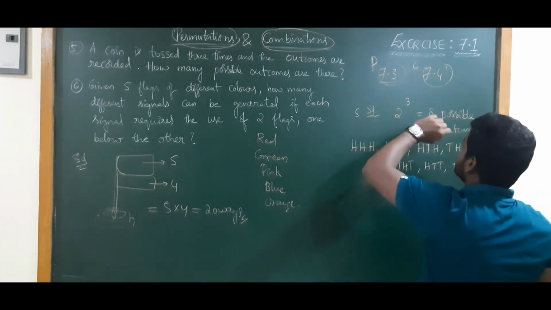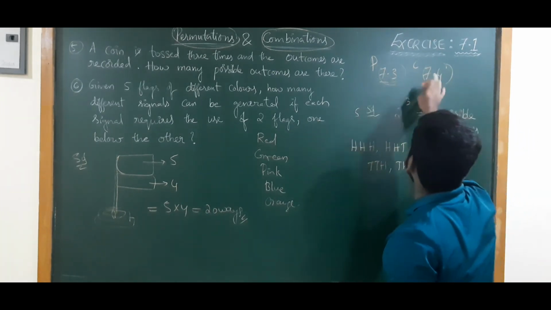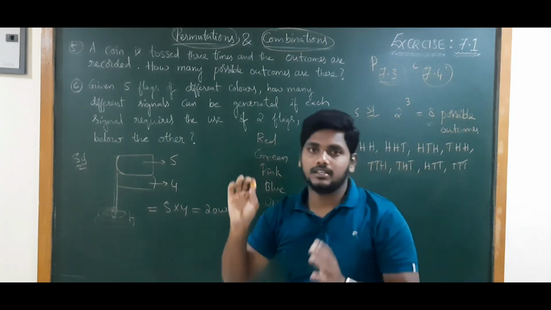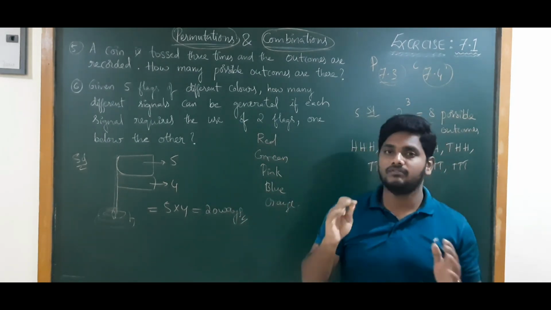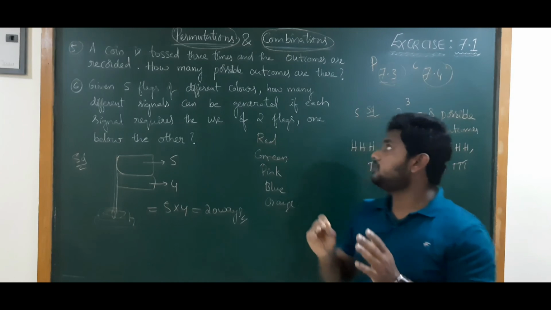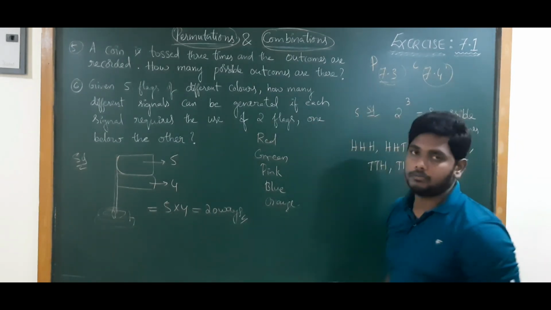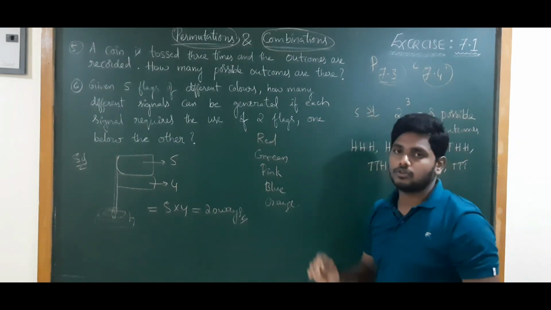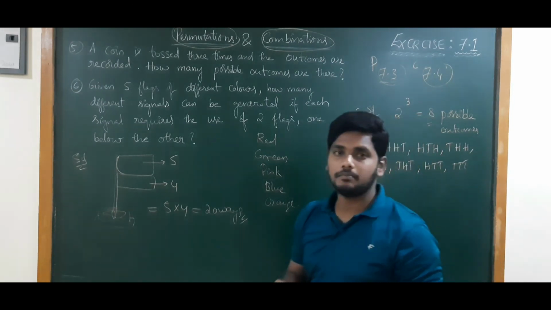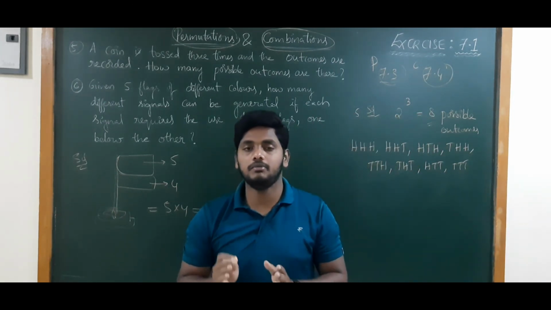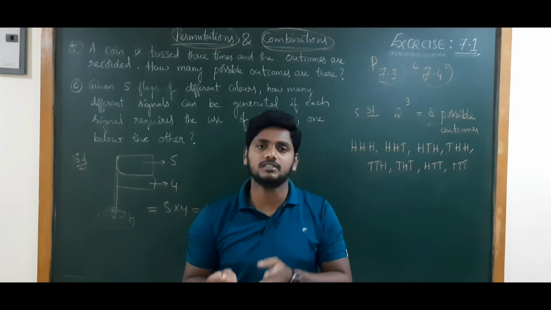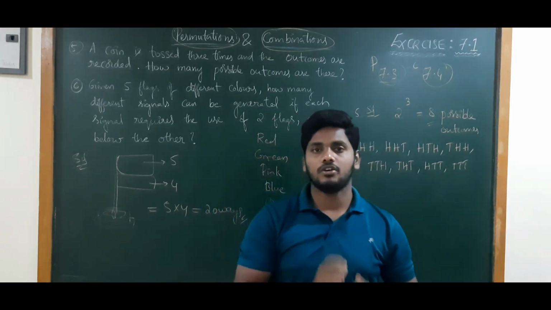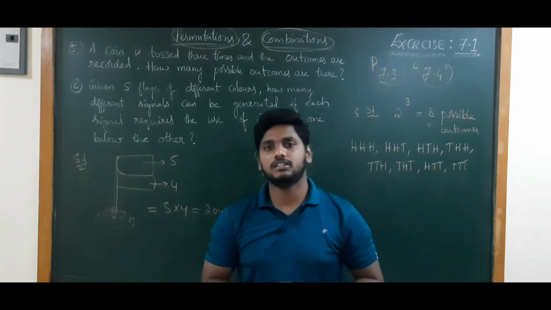After this introduction part and factorials, what I mean to tell is that one exercise is based on permutations and one exercise is based on combinations, but miscellaneous examples and exercise problems will be based on both permutations and also combinations.